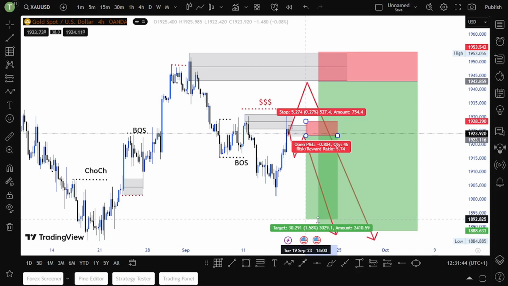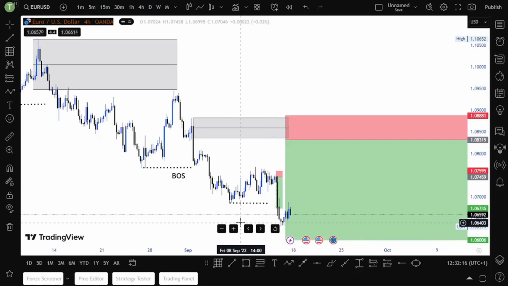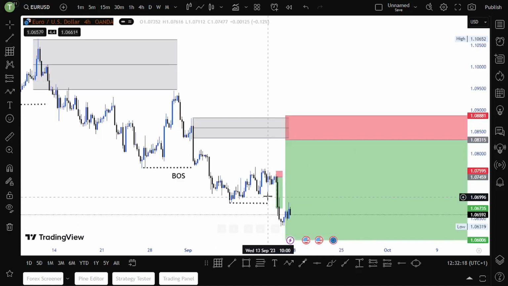EURUSD, there was a nice trade, guys. This is now our recent break of structure to the downside. Let me just go through the trade that I took last week. I see this consolidation here making like this. Whenever you see a consolidation like this, you do what?